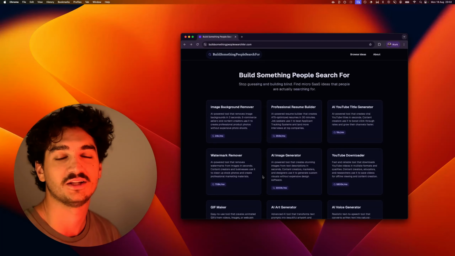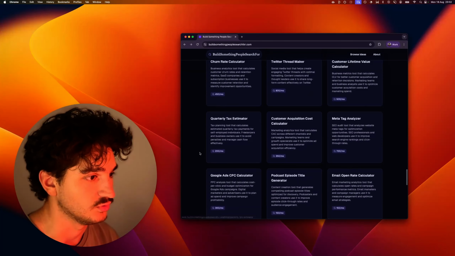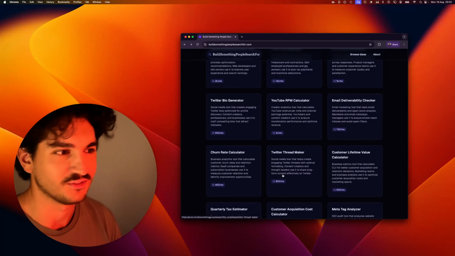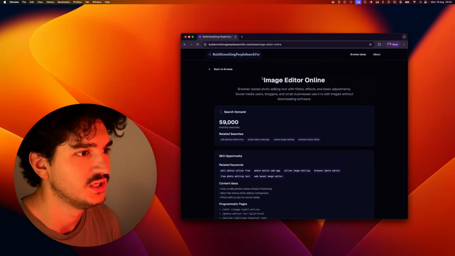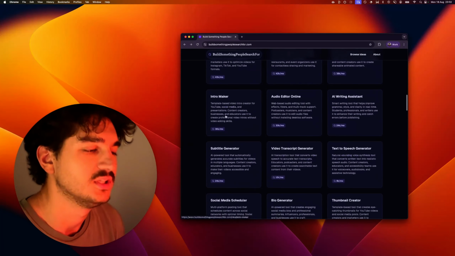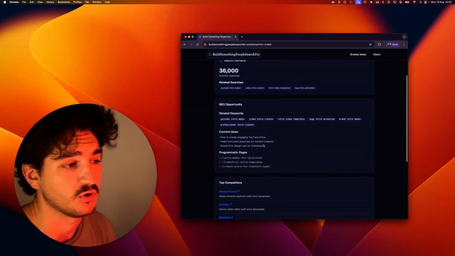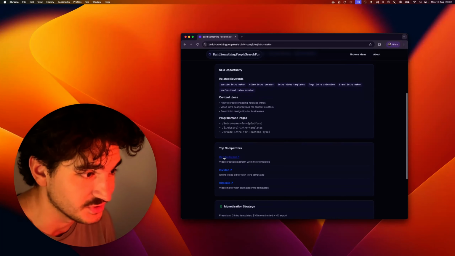Find pre-validated tools to build by looking at their monthly search volume. Here we have nearly 100 tools to build. Some of them a bit boring, some of them a little bit more fun to build. We've got some AI stuff in here, we've got calculators, we've got image editors. That's quite a broad keyword. Intro maker, 36,000 monthly searches. We've got SEO opportunities, related keywords, content ideas, programmatic pages, which is cool.